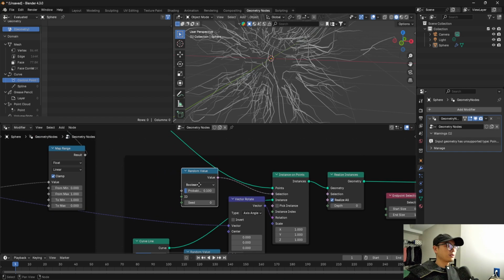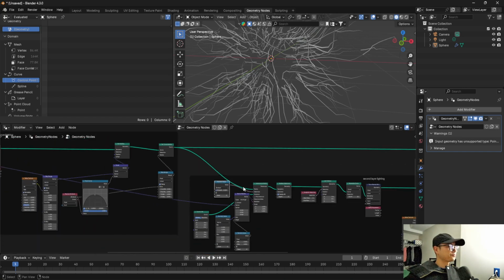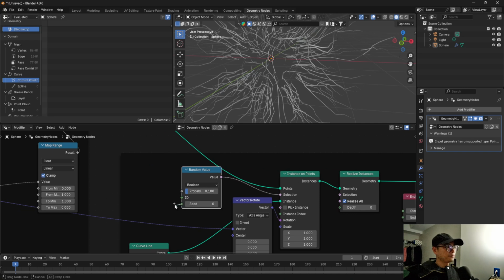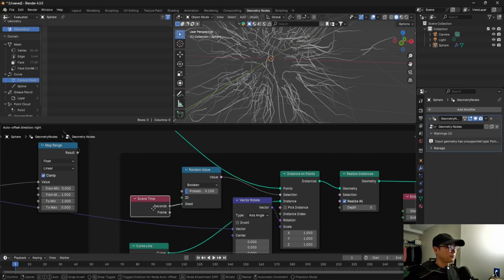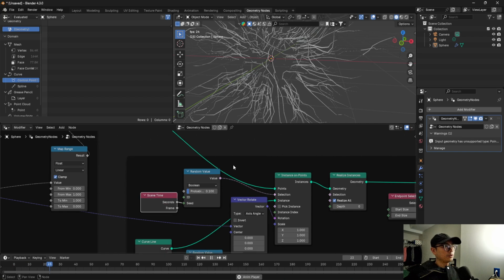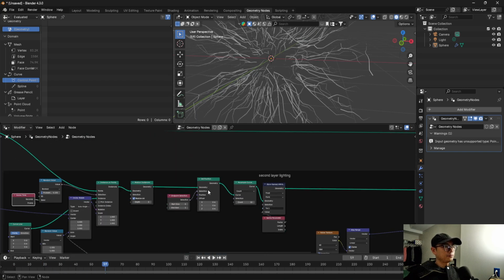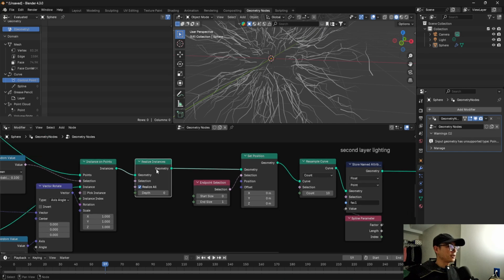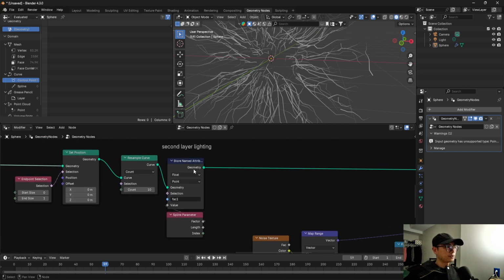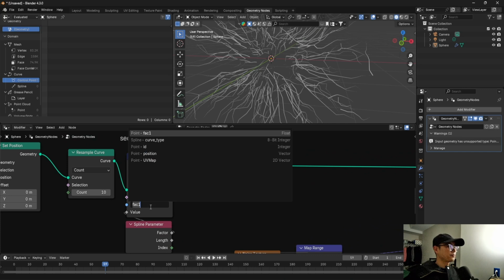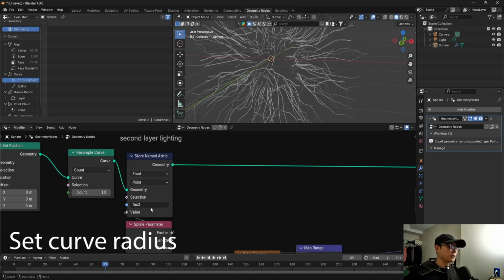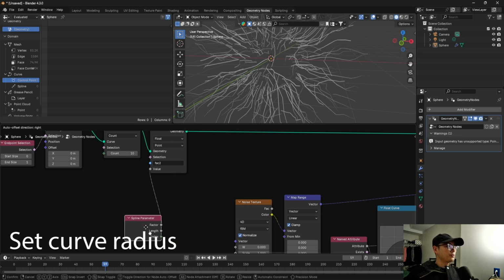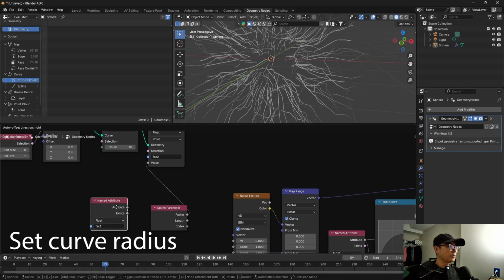And remember, the lighting is always changing. So here I need a scene time. So it will always change. Yeah, that's right. So then I need to check everything is alright. Yeah, here store named attribute, I will name it factor 2. And for factor 2, here I will copy one.